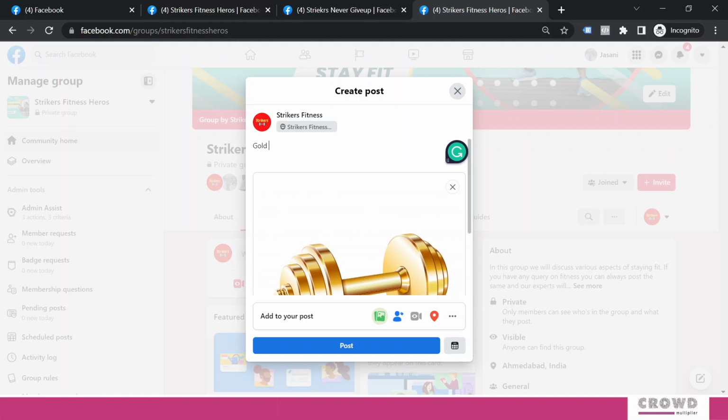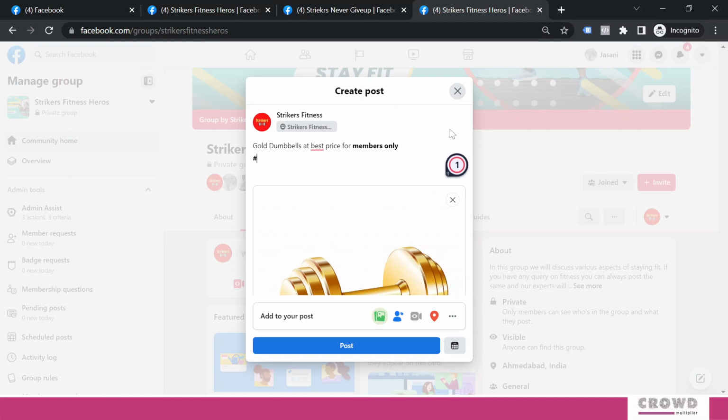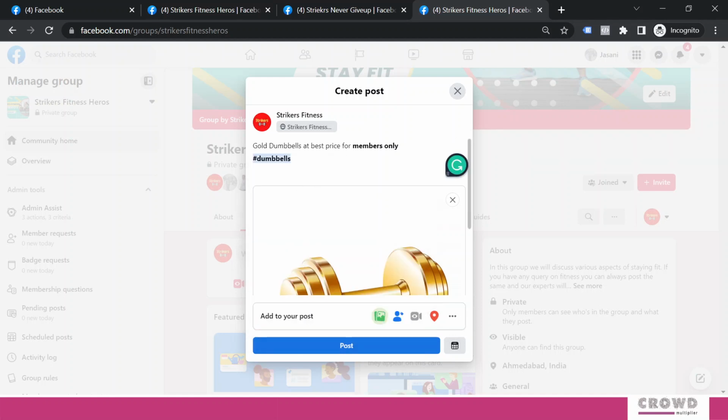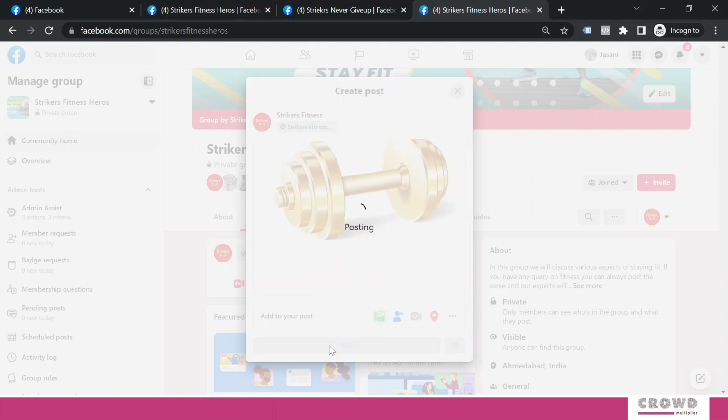I have this image of gold dumbbells at best price for members only. Let's make it bold. Now what I will do is I will add this dumbbells over here, right? And I will post.